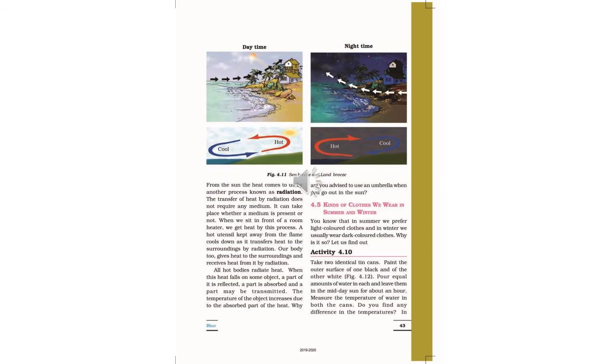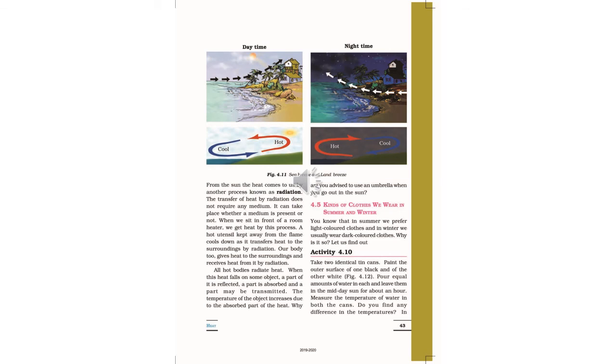In radiation, a medium is not necessary for transfer of heat. Whether the medium is there or not, it can transfer heat. So the example is, the heat of the sun falls on the earth, and the objects on the earth get heated through this method, that is radiation.